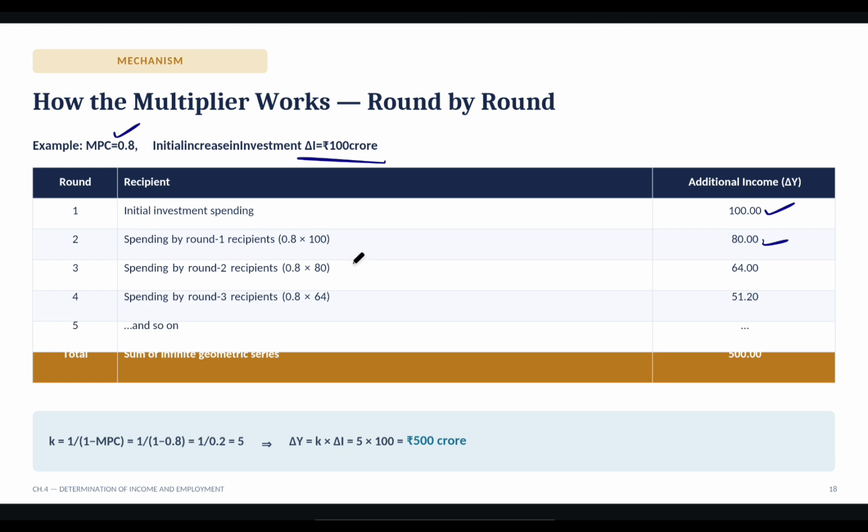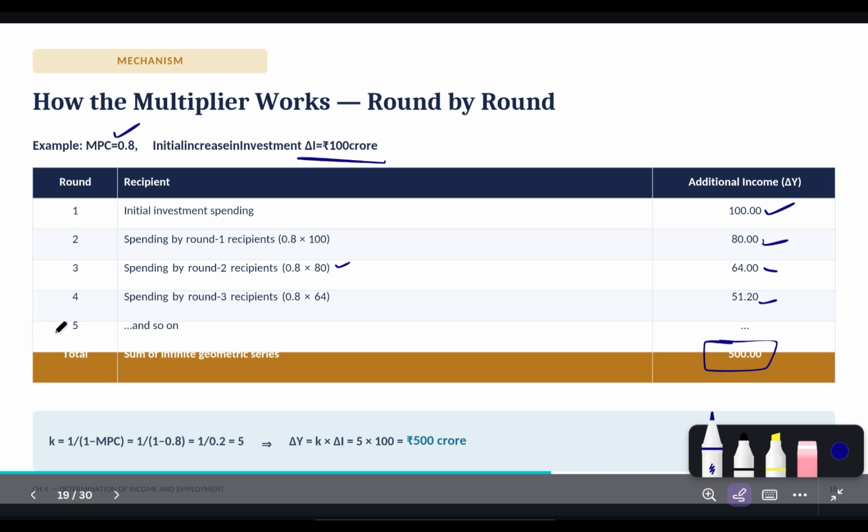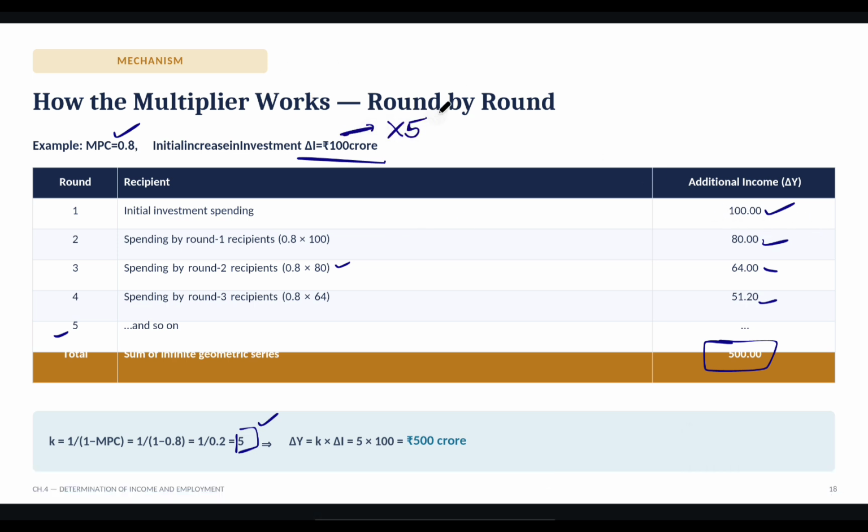From this 80, again we will consume 0.8, so this is 64, again 0.8 of that, that is 51, and so on. All this will add up to 500 crore. Got it? And how to calculate how many rounds there will be? K is equal to 1 upon 1 minus MPC, that is 1 upon 0.2, this is 5. That means it will multiply the initial spending 5 times, that is 500 crore.